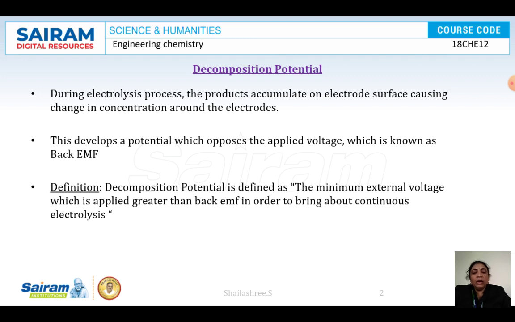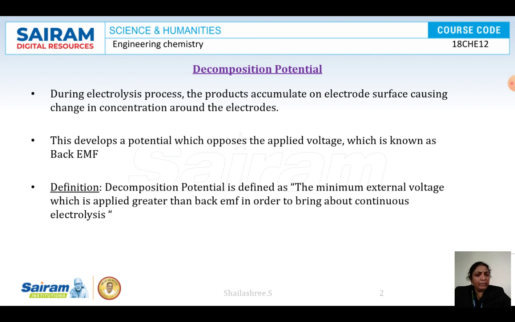So the decomposition potential is defined as the minimum voltage that must be applied to carry out the continuous electrolysis process. For example, take two platinum electrodes dipped in H2SO4 electrolyte, and you apply 1.23 volts.